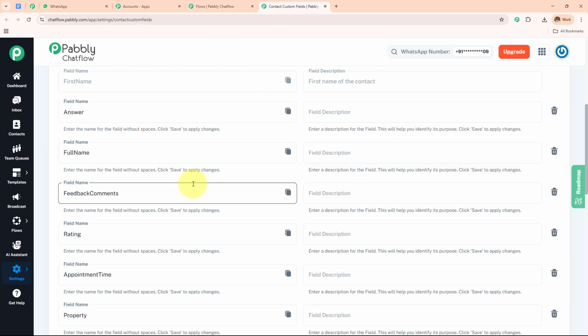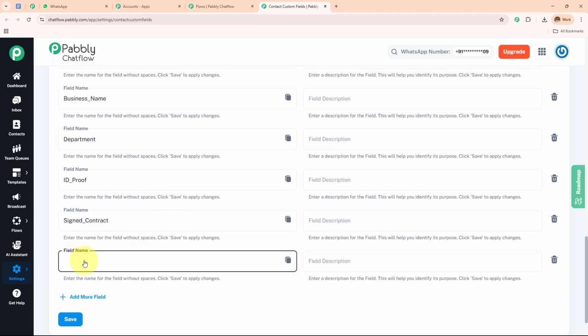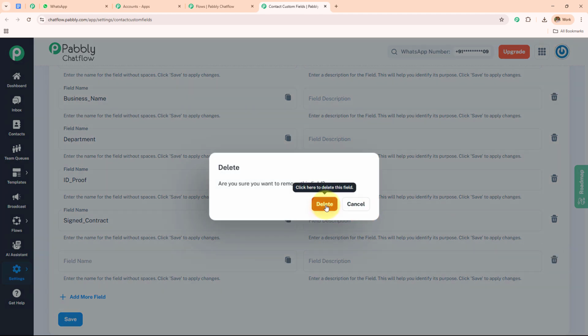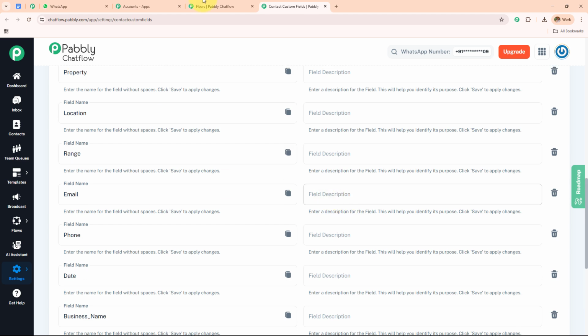If I open my contact custom field and scroll further, you can see add more field. You can simply click on this add more field. You can add the field name and then the description and simply save this. You can use this to collect as many details from your customers, and you can add as many contact custom fields in your Pabbly Chatflow account.